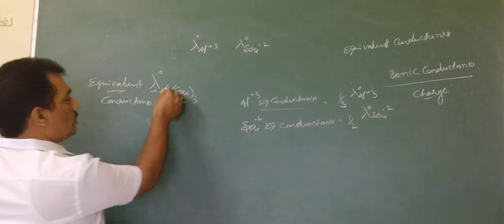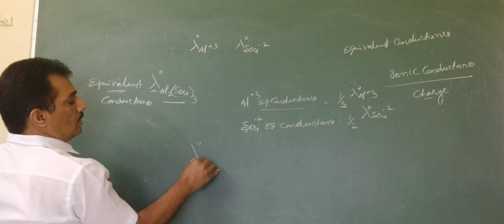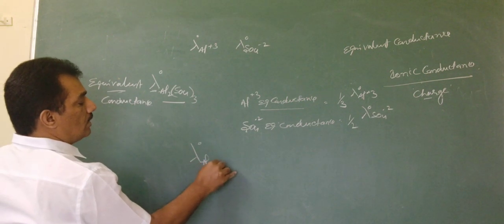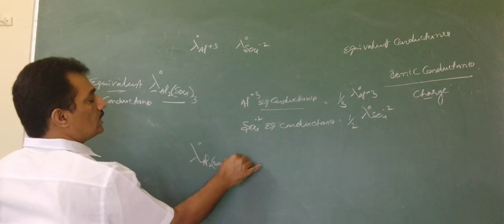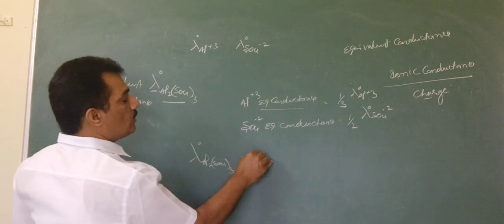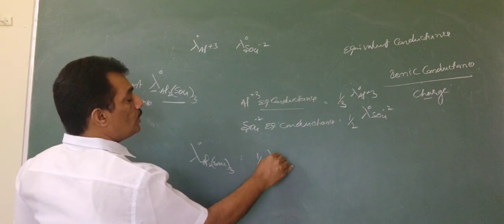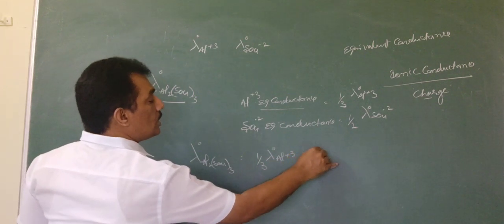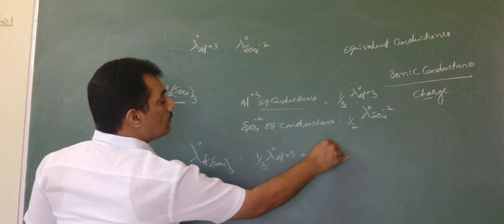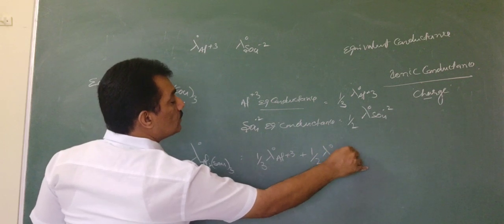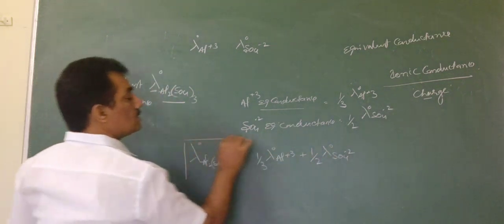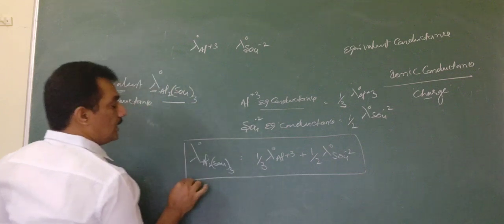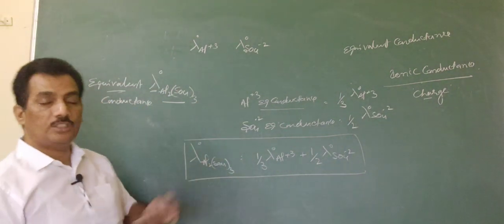And now the equivalent conductance of aluminum sulfate at infinite dilution can be measured as the equivalent conductance of the aluminum ion plus the equivalent conductance of the SO4²⁻ ion. This is the equivalent conductance of aluminum sulfate.